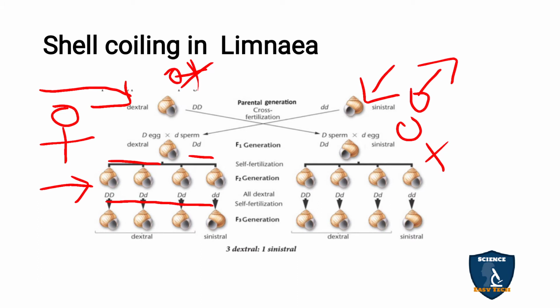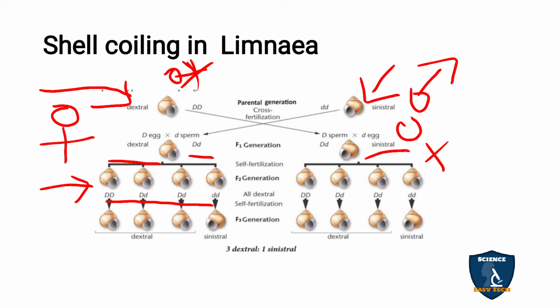In F1 all are sinistral, that is, the sinistral coiling is the character of the mother, the female. And in F2 after selfing, we would expect the 1 is to 2 is to 1 ratio.